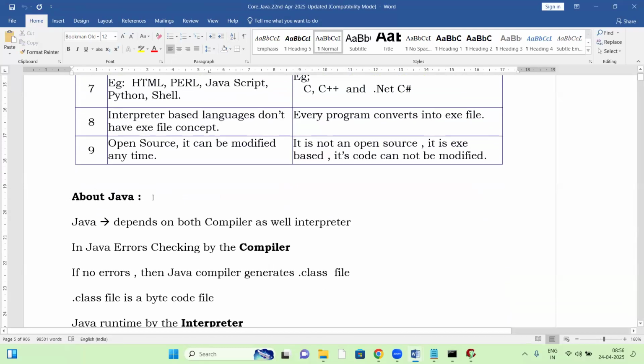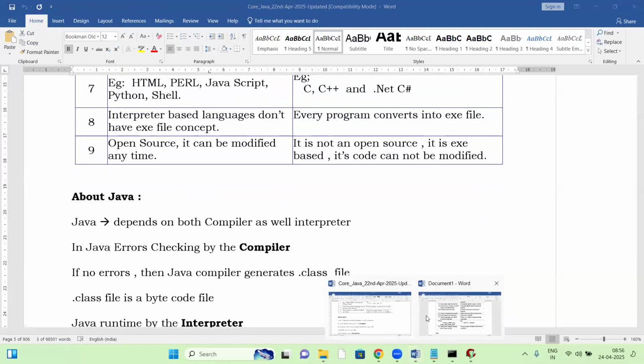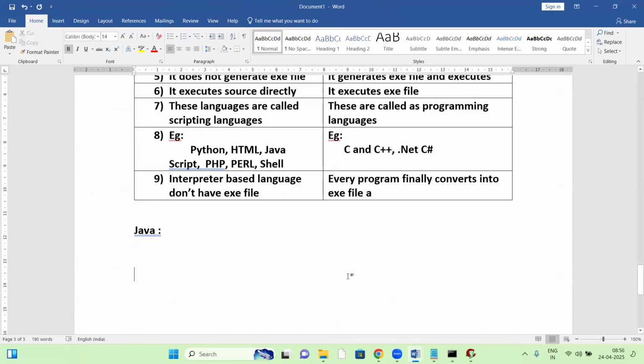Now, let us talk about Java. Is Java compiler based or interpreter based? Let me explain about Java. I'll show it practically, then finally you decide it.